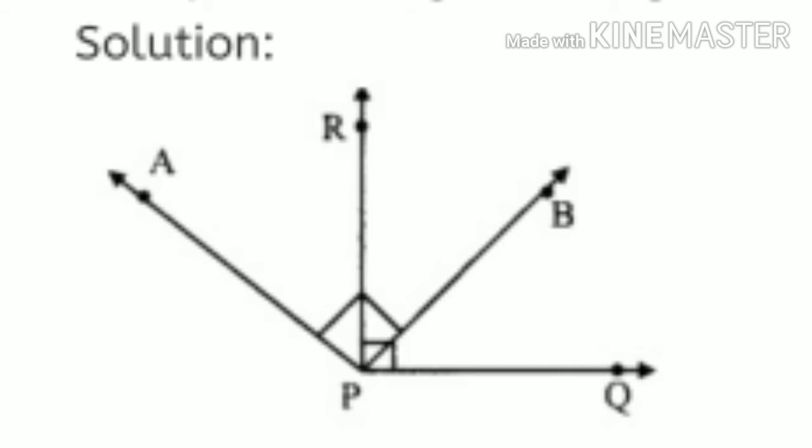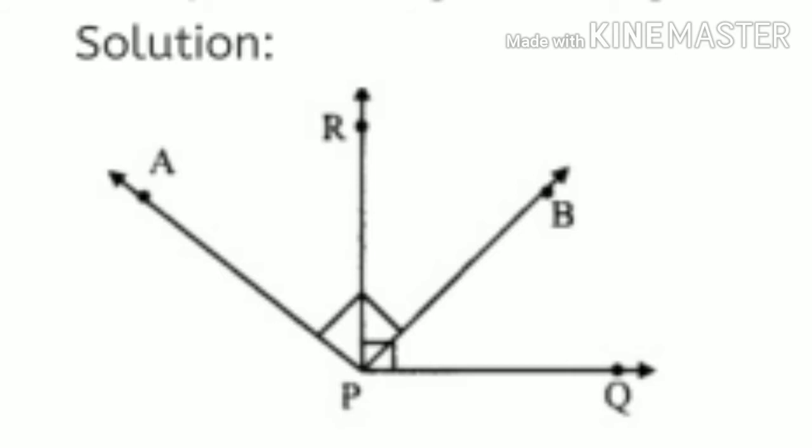Next we have to write a pair of supplementary angles. Supplementary angles means the pair of angles whose sum, that means whose addition, is 180 degrees. So see here, the two angles are of 90 degrees. If you add them, 90 plus 90 is 180. That means their sum is 180, so they are supplementary angles.